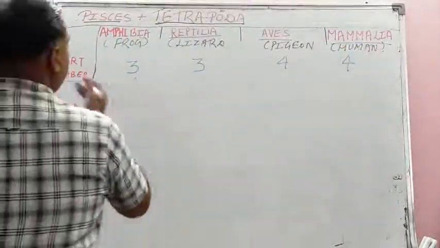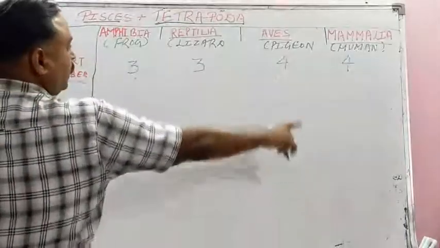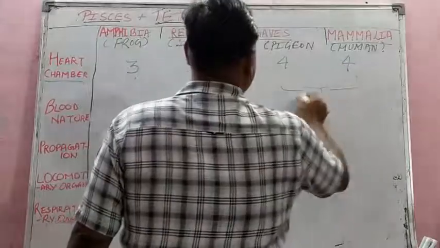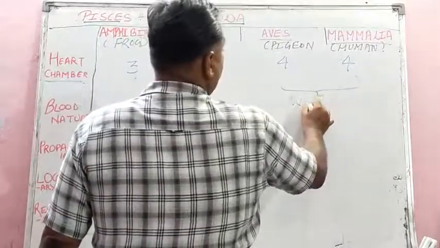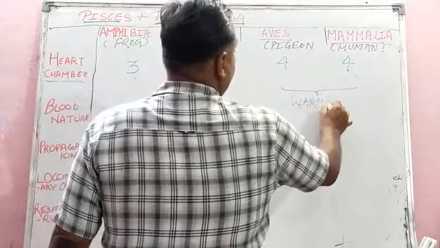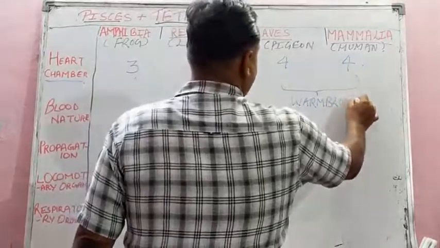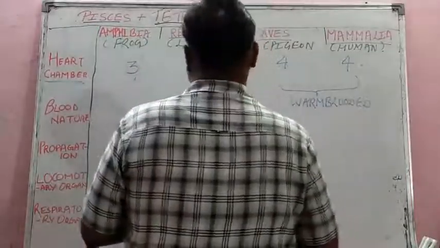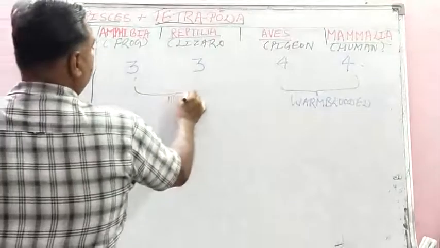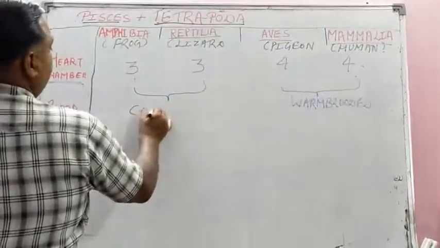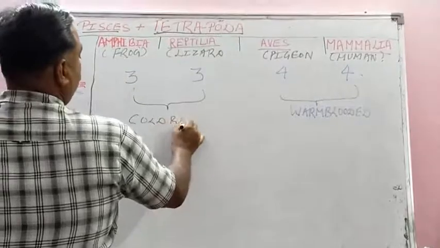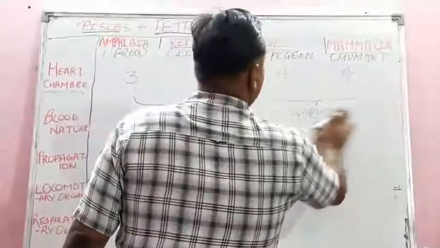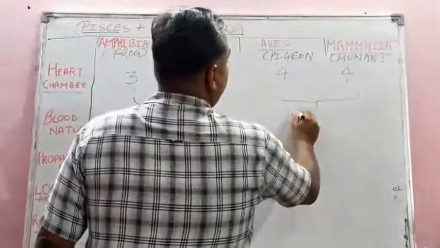Blood nature, student, I told you again, blood nature, mammals and apes, these two are warm-blooded, isn't it? And these two are cold-blooded, amphibia and reptilia. Cold-blooded. The words are clear or not, student?